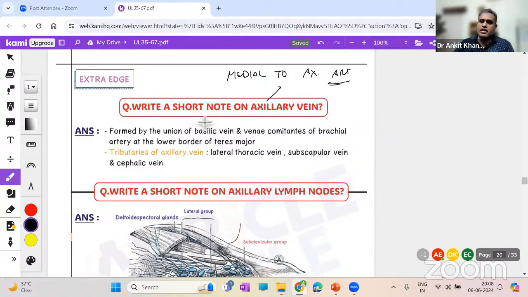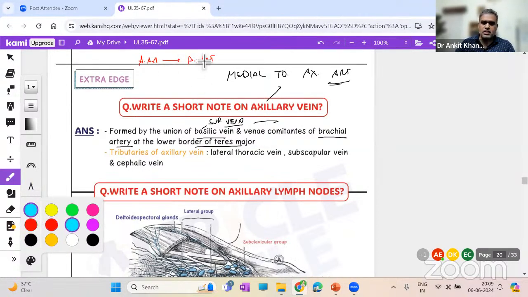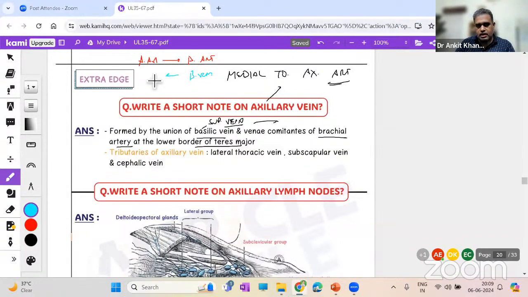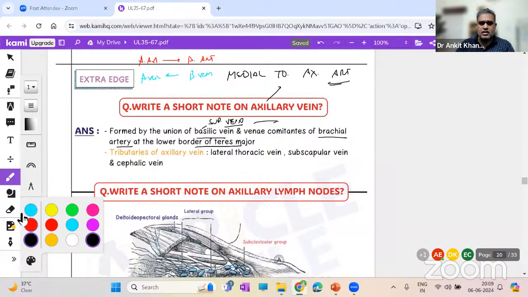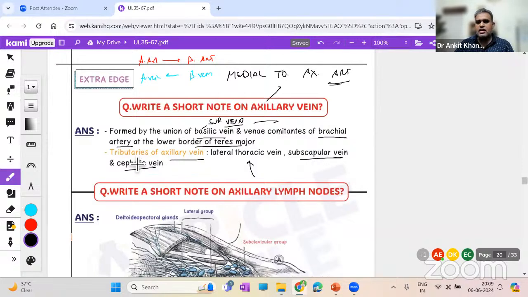Just go through it. It is formed by the union of basilic vein and the vena comitantes of brachial artery at the lower end of teres major. Basilic vein and cephalic vein, you will see them in the upper limb. Basilic vein is actually a part of superficial vein, but it slowly pierces the fascia and becomes the brachial vein. And as you see, it is a very simple give and take relation. As axillary artery became brachial artery, in similar words, the brachial vein, once it comes back, becomes axillary vein. Simple give and take relation, nothing more than that. Tributaries of axillary vein will be coming from below: lateral thoracic vein, subscapular vein, and cephalic vein. Cephalic vein comes from the upper limb.